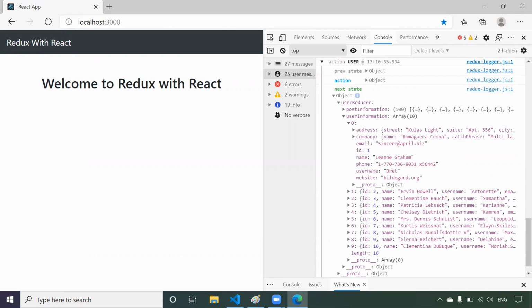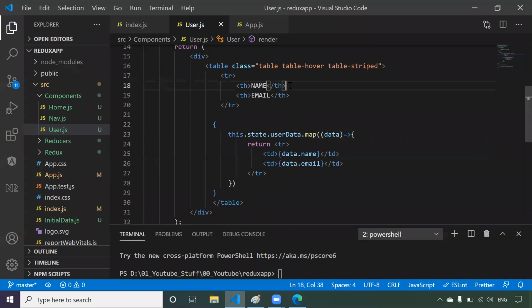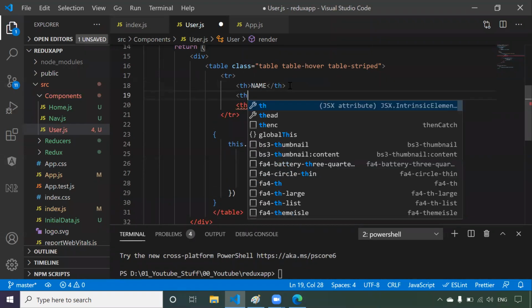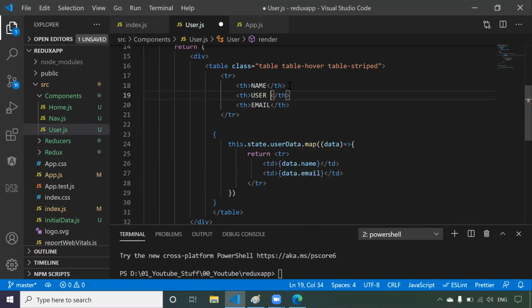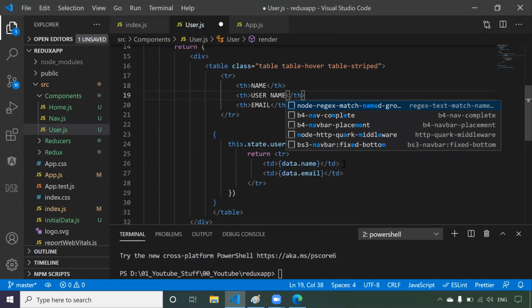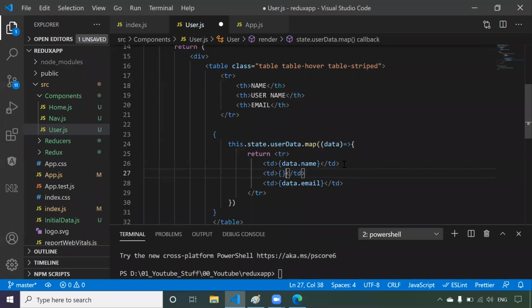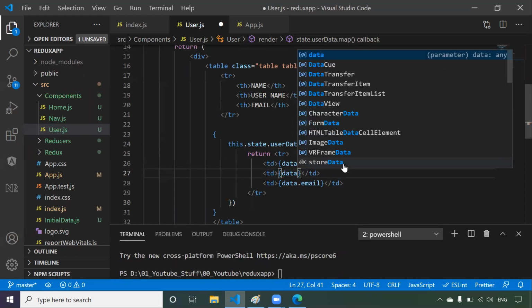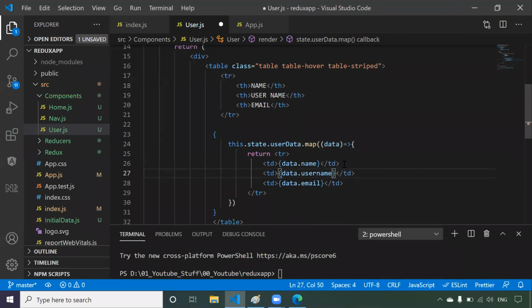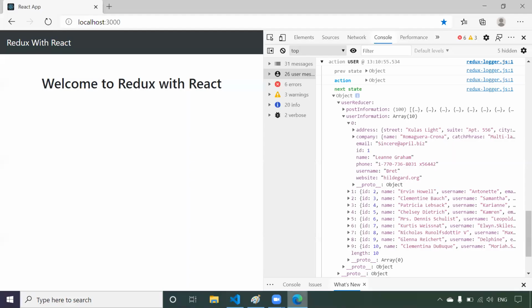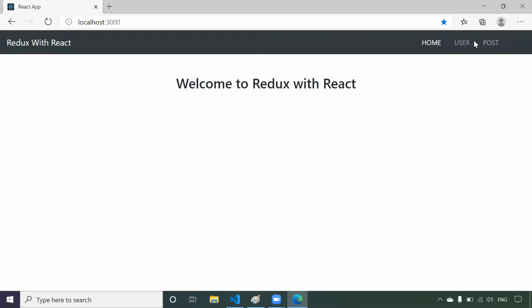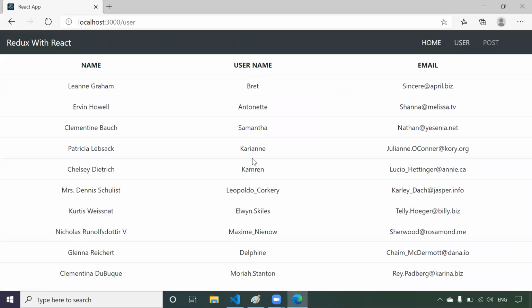So let me display this username, right? So how can we display? Just come to our code, just add one more header, I will say th, something like user name, and here td, data dot username. Save it. Now if you come here and click on user, you got username, name, username, email. Like this you can display as much data as you want, and you can design a much more proper UI.